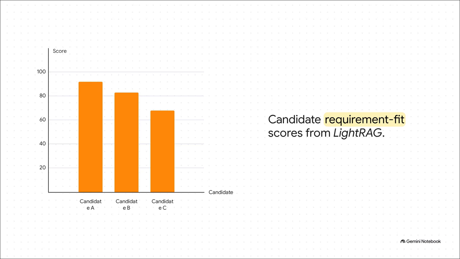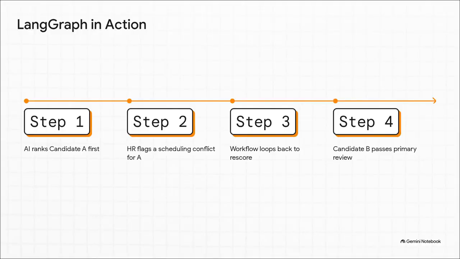Now, you might assume the machine just automatically crowns candidate A the winner, right? Well, nope, that is not what happens, and honestly, this is where the system truly shines. So here is LangGraph in action. Step 1, the AI ranks candidate A first. But at step 2, the first human in the loop gate, HR spots a real-world scheduling conflict for candidate A. Because this workflow is highly structured, HR can explicitly flag this, triggering an automated loopback in step 3 to rescore.